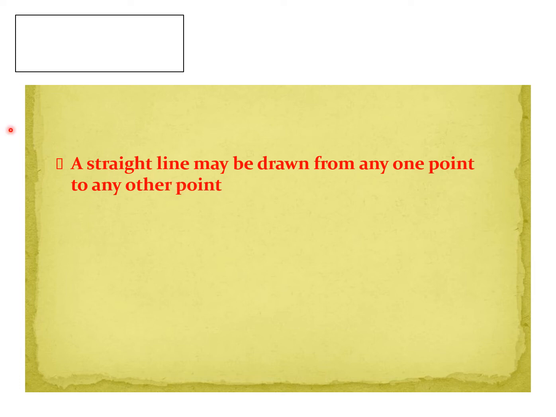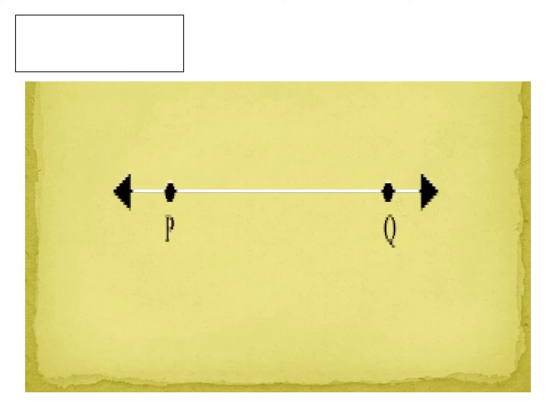Observe this figure. Here P and Q are two different points in a plane. Then one and only one straight line can be drawn passing through these two given points P and Q. Diagrammatically we represented this postulate. Understood this postulate, my children?